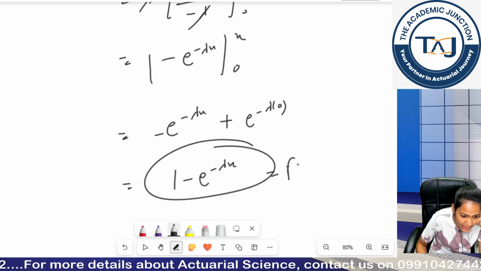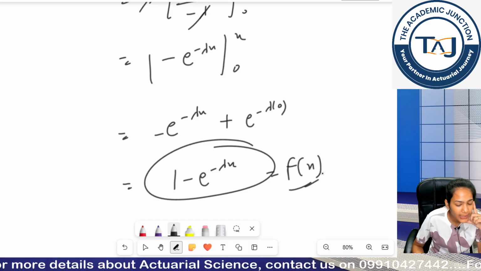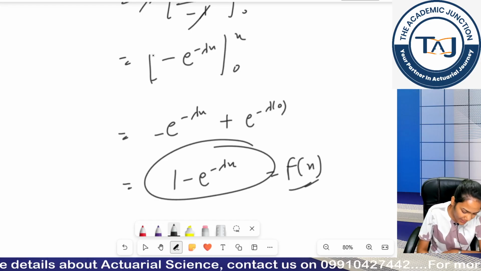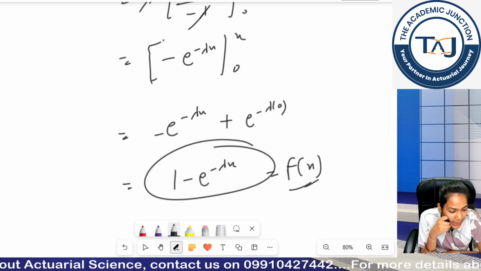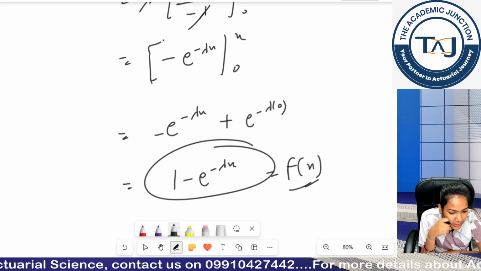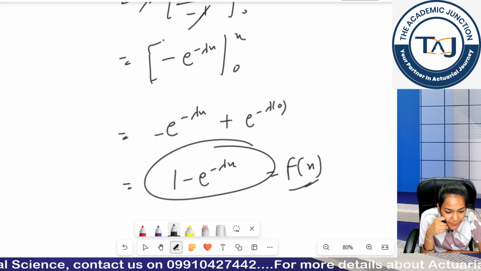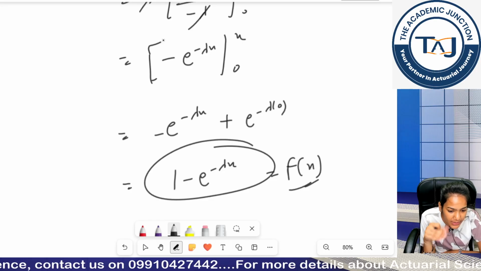Is this coming out to be your CDF? Give me a yes in the chat box if this is coming out to be your CDF. I want you to have calculated it, okay? Try at least. Don't just say yes if you have not calculated. Please derive this.